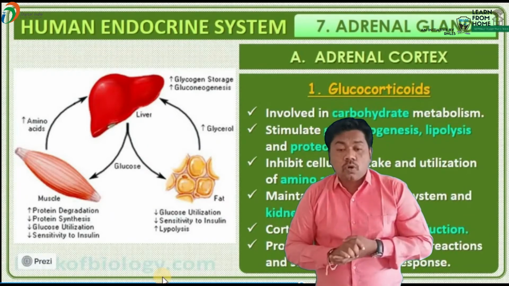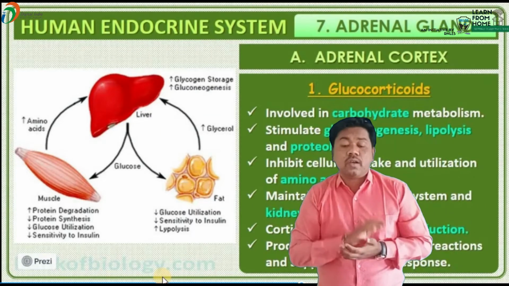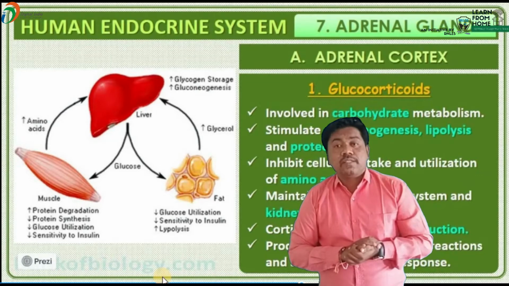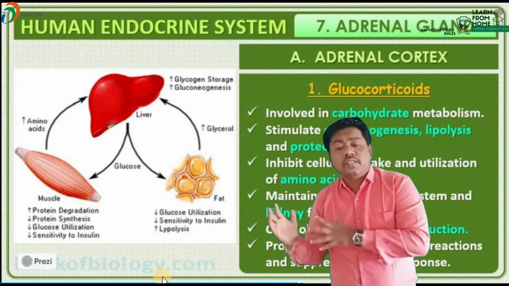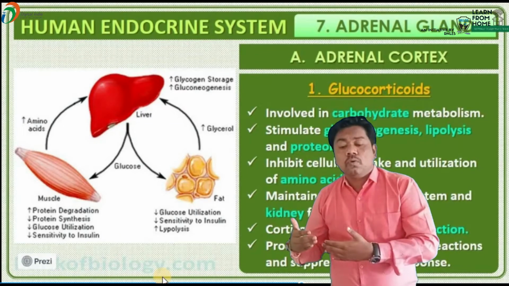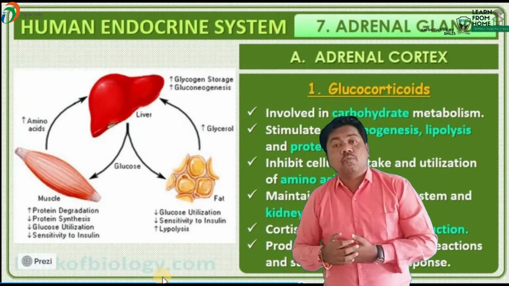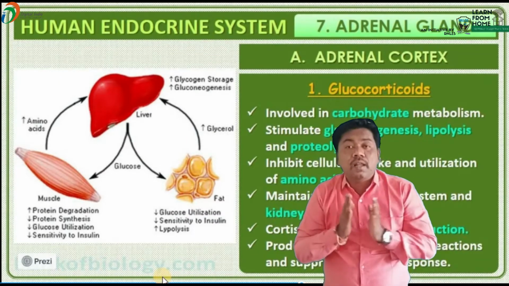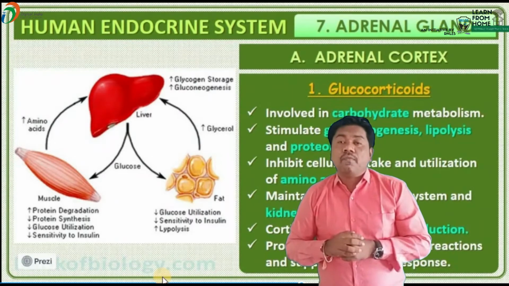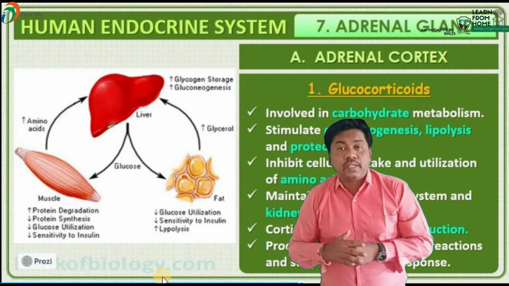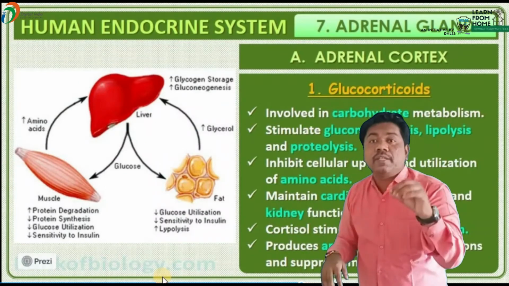Which is known as a glucocorticoid hormone? Cortisol. Which hormone, beta? Cortisol is known as a glucocorticoid hormone. This glucocorticoid hormone is produced from the zona fasciculata. What is the zona fasciculata? It is the middle layer of the adrenal cortex. The middle layer of the adrenal cortex is known as the zona fasciculata, which produces a glucocorticoid hormone. That glucocorticoid hormone's name is cortisol.